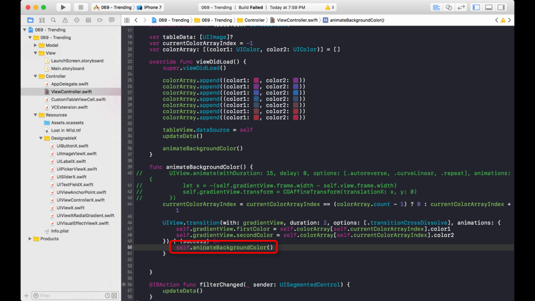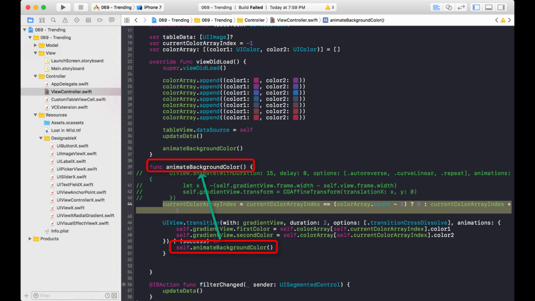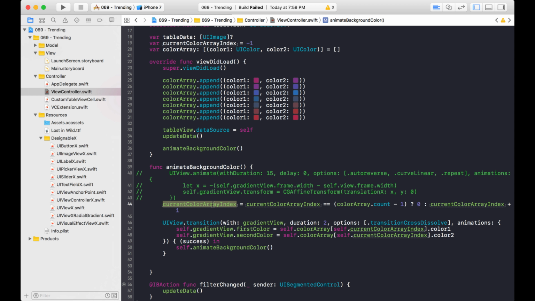Recursive means that it's calling itself and it's going to keep calling itself over and over and over again. And that is why we need to take care when increasing this array index. Because once it calls itself 7 times, we need to reset it back to 0 and start from the beginning. And then it'll go through 6 more times and then reset it back to 0.